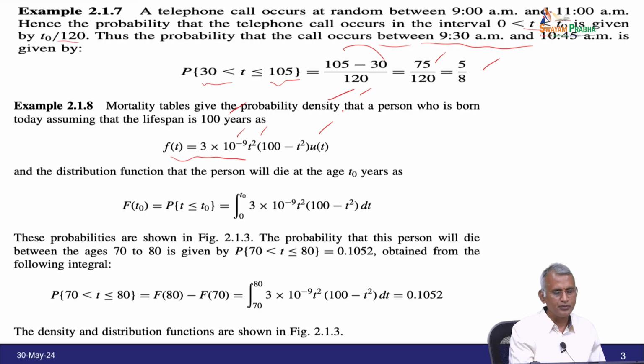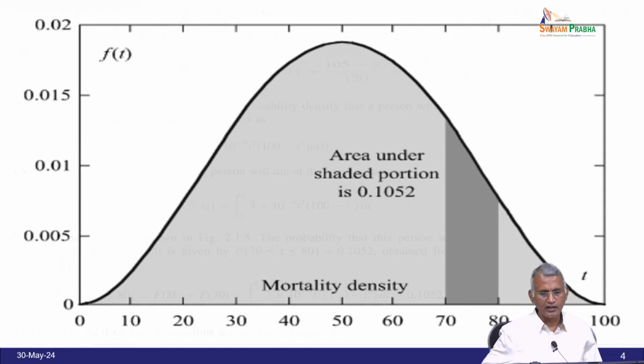The distribution function, that the person will die at the age of t naught years, is F of t naught equal to the probability of t less than or equal to t naught, because he has to start from the age of 0, where he is born, and go till the end of life, therefore 0 to t naught. That is fixing of the range, and the function f of t is 3 into 10 power minus 9 into t square into (100 minus t) square. This is shown in the figure like this.